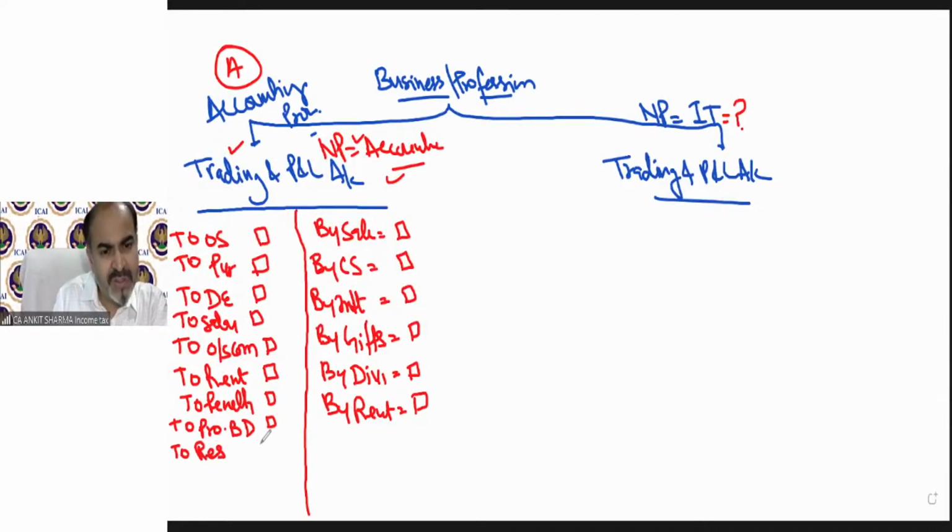These are the terms which we generally show in the debit side of the trading and profit and loss account under accounting, of course. To expense on which TDS not deducted.